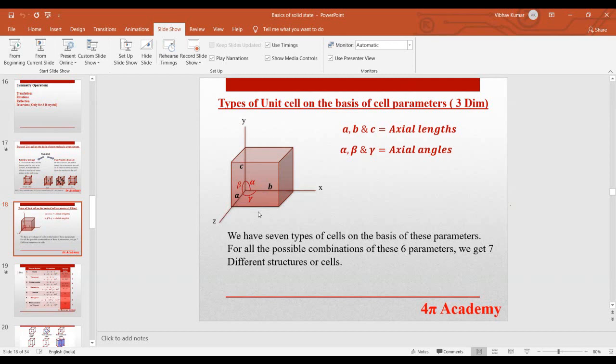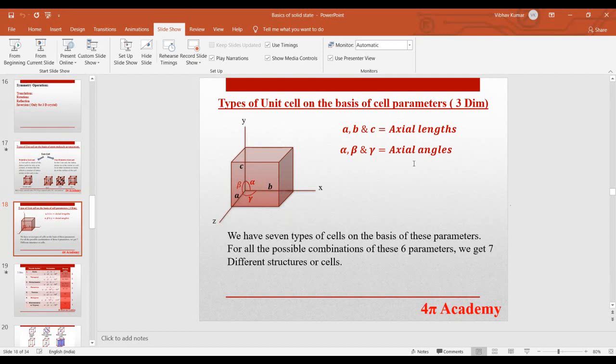One more thing: pick one notation. If you are choosing this as the x-axis, this as the z-axis, and this as your y-axis, just for convenience, choose a single pattern. Whatever axis we can take on any side, but always follow the same pattern. So these are your 6 parameters: A, B, C, axial lengths, and alpha, beta, gamma, axial angles.